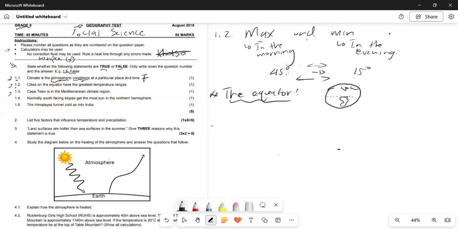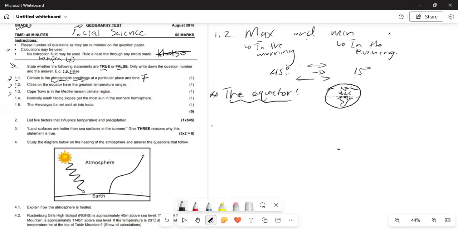Places near and at the equator receive sunlight directly. What that means is that if, for instance, here's Africa, let's say it's Egypt, places near Egypt will receive sunlight directly. For places near the equator, sunlight goes to them directly because they are at the middle of the earth.